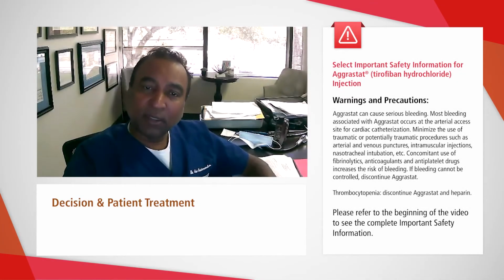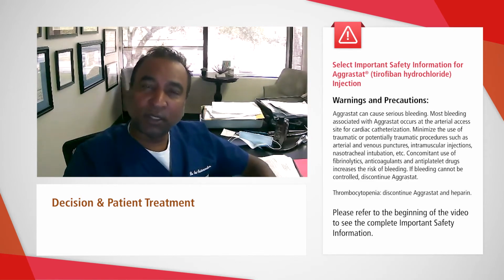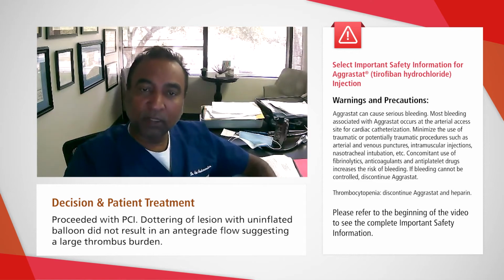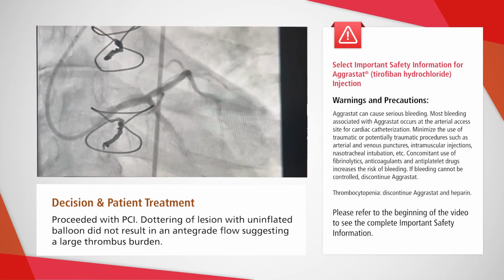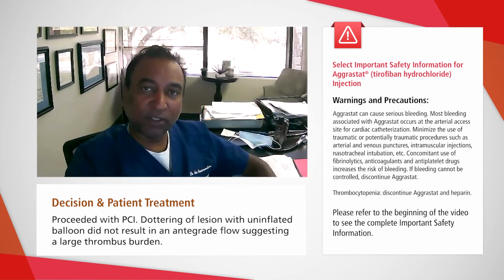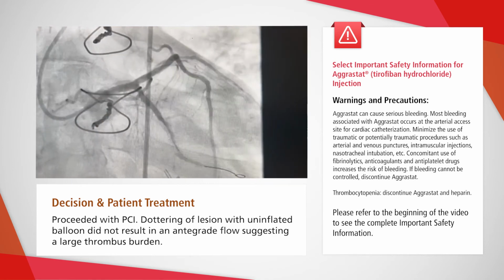So back to our case, here is how we decided to proceed. This was clearly a subacute stent thrombosis due to premature cessation of Plavix or lack of initiation or continuation of Plavix after discharge. So we decided to proceed with PCI. Using standard techniques, the stent thrombosis was crossed with a Runthrough wire. And dottering of the lesion with the uninflated balloon, which is just advancing the uninflated balloon through the thrombus and back, did not result in an antegrade flow, suggesting a larger thrombus burden.